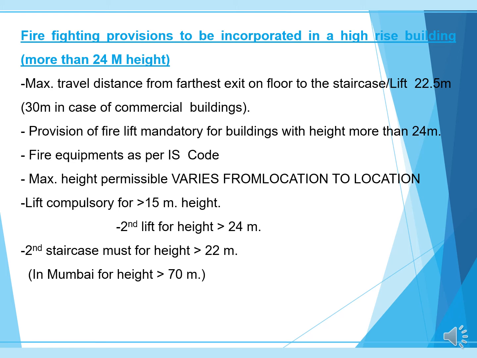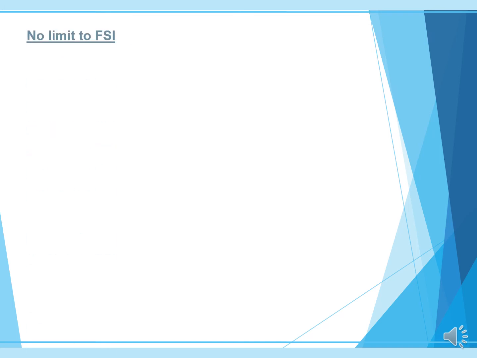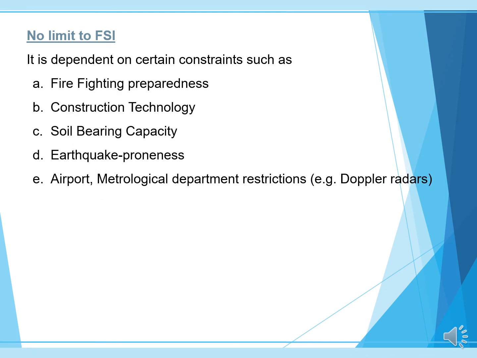In Mumbai it is more than 70 meters. There is no limit to FSI. It is dependent upon certain constraints such as firefighting preparedness, construction technology, soil bearing capacity, earthquake proneness, and airport and metallurgical department restrictions.